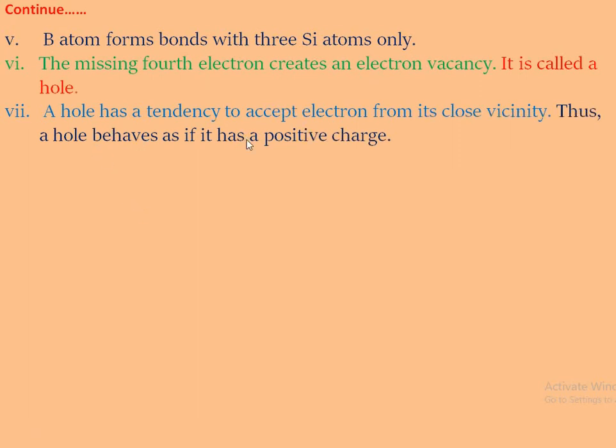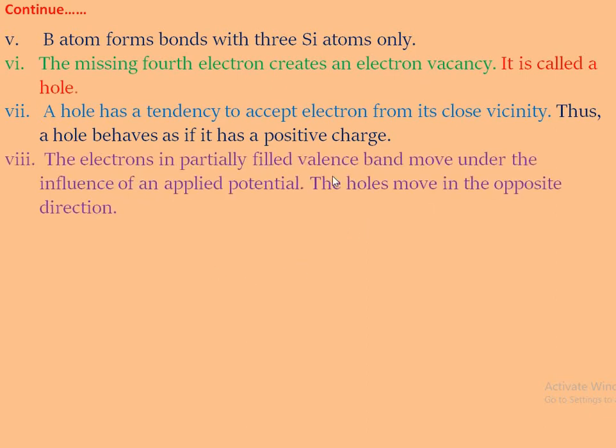A hole has a tendency to attract an electron from its close vicinity. Thus, a hole behaves as if it has a positive charge. It means there is a missing electron, a vacancy. It creates a hole. It is denoted by a circle. A hole has a tendency to attract electrons from its close vicinity, thus it behaves as a positive charge.